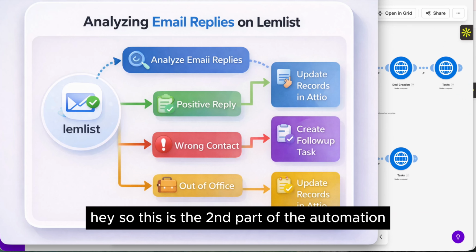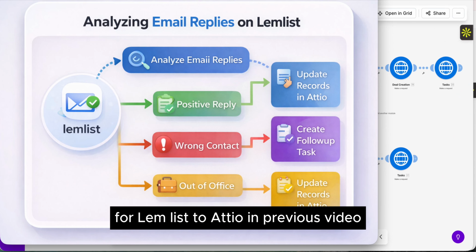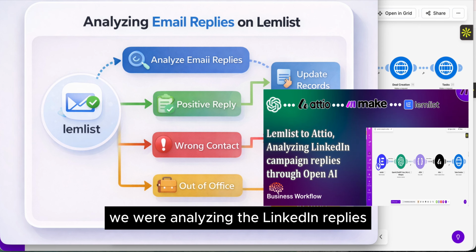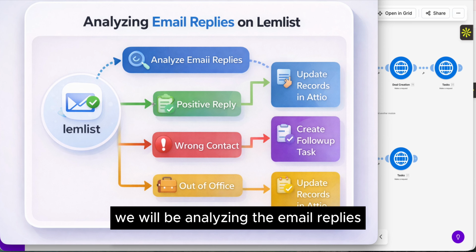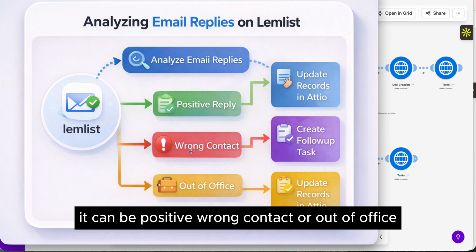Hey, so this is the second part of the automation for Lemlist to Attio. In the previous video, we were analyzing the LinkedIn replies. In this automation video, we will be analyzing the email replies. It can be positive, wrong contact, or out of office.